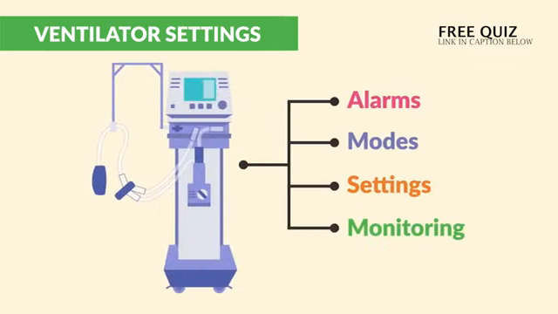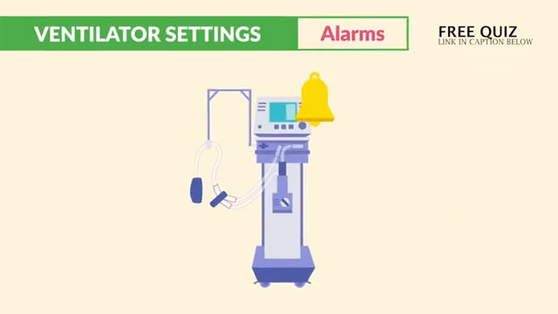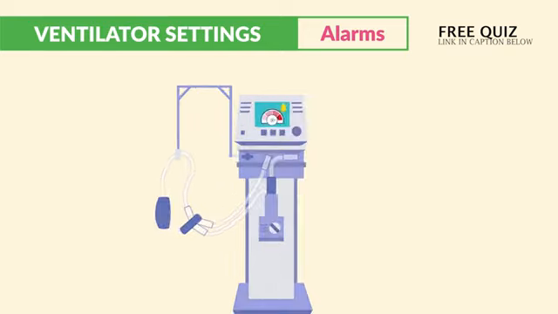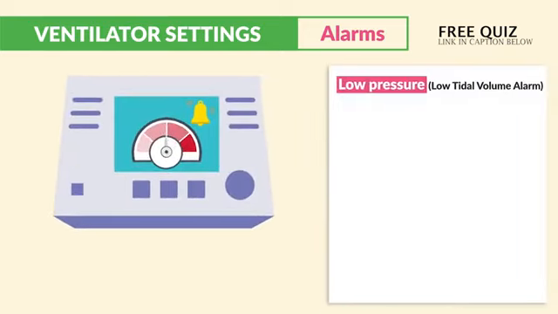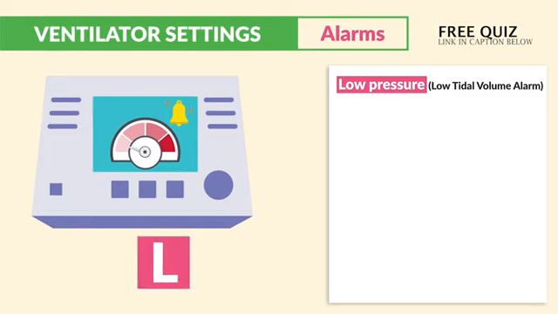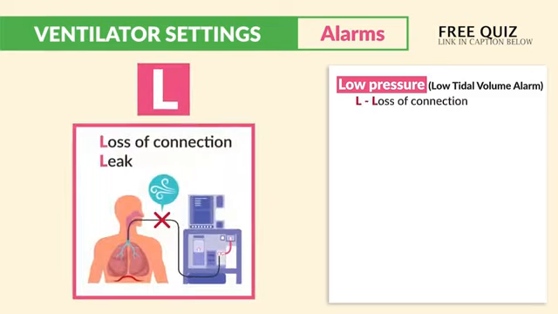Okay, let's start the lecture starting with alarms. So we have two types, low pressure and high pressure here. For low pressure, this is known as a low tidal volume alarm. Just think of the double L's here. It means L, we have a loss of connection resulting in an air leak.